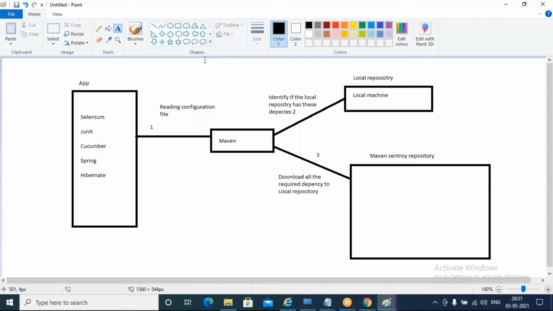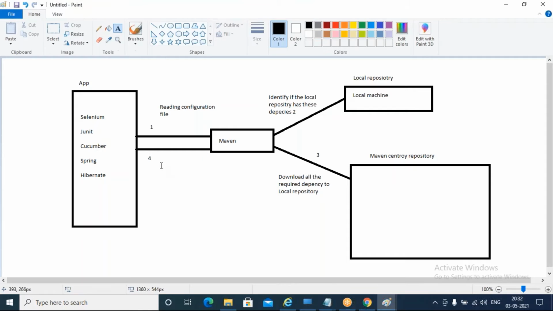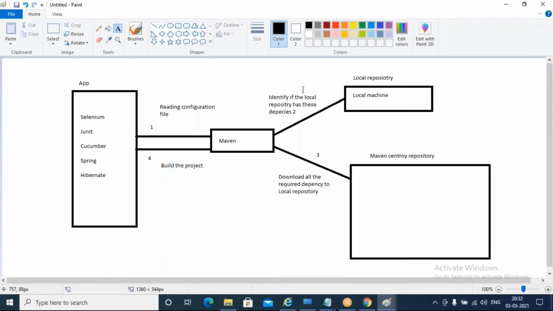Once it does this step, then it is ready to build the project. The fourth step is going to build the project for us. This much functionality Maven does internally.